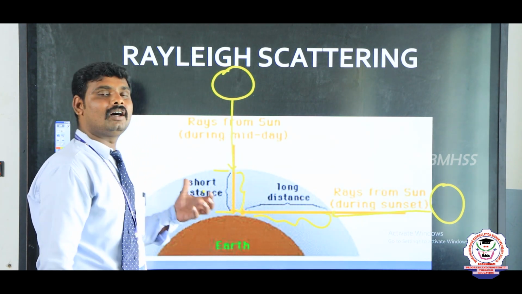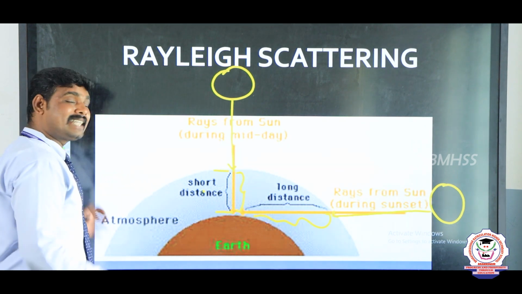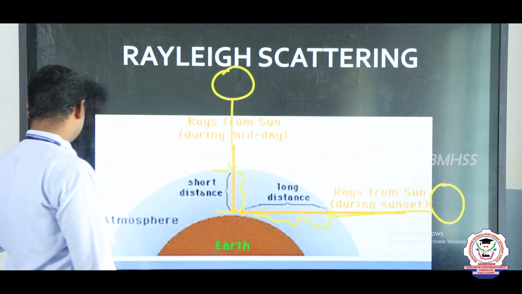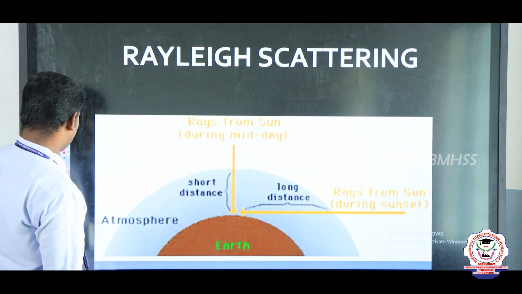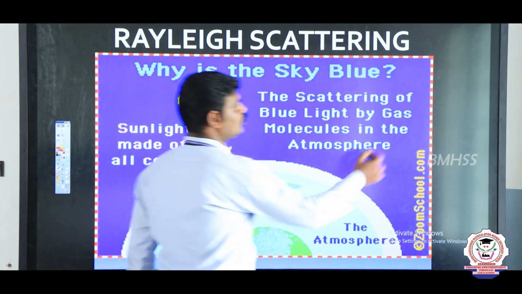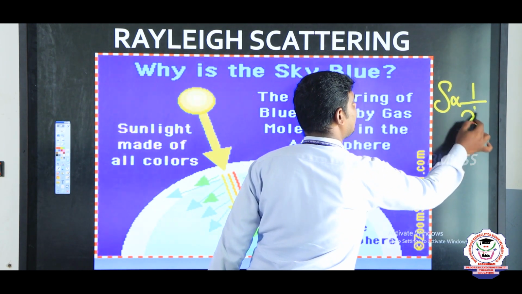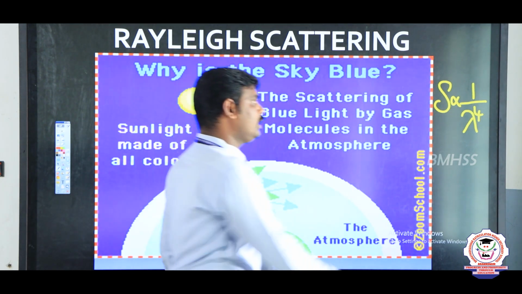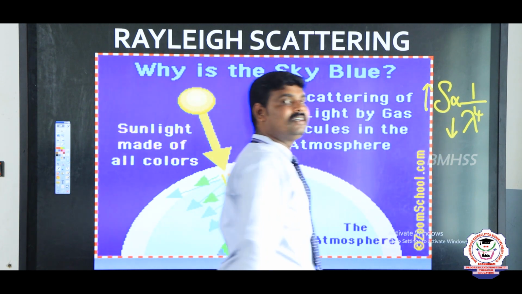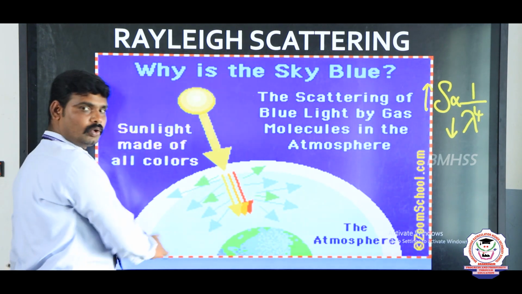Why? Because blue color has a low wavelength, so its scattering power is high according to the Rayleigh scattering. According to Rayleigh scattering, S is inversely proportional to 1 by lambda power 4. For blue color, low wavelength, so the scattering power is high. The amount of scattering is high. So that's why the sky appears fully blue.